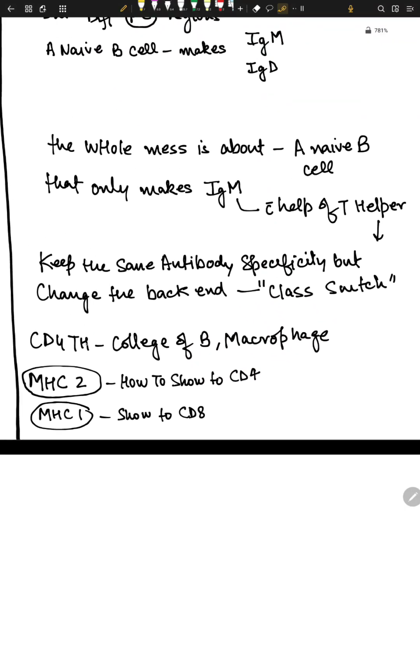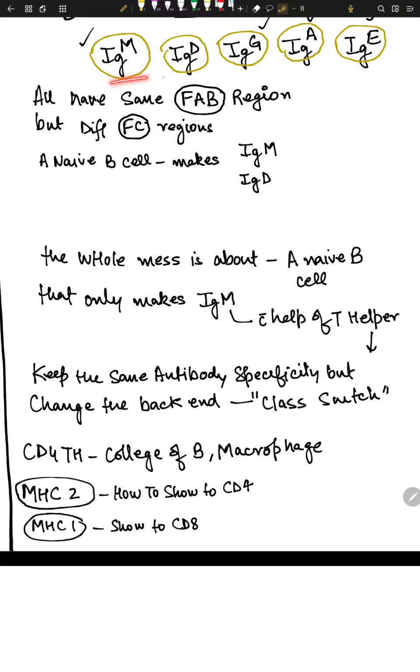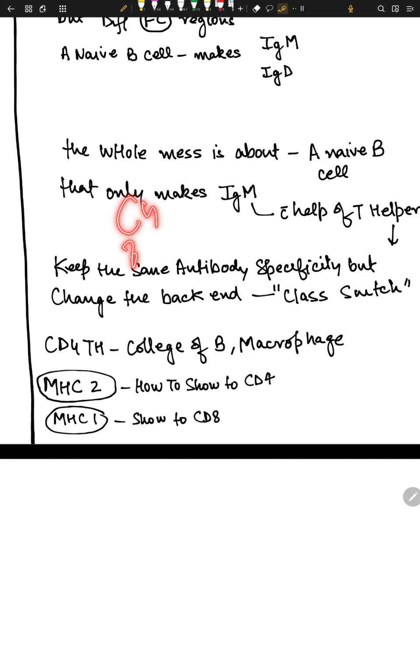If you have a problem in these CD4 or CD8, then your teachers are messed up. If you have a problem at the thymus, the school of those teachers is messed up. You have to have a good school and good teachers so that you can have good IgM, IgD, IgE, IgA antibodies. Another thing is that CD4 cells and CD8 cells don't go to other cells. Other cells come to them. These are the teachers. You go to teachers; teachers don't come to you. This is very important.